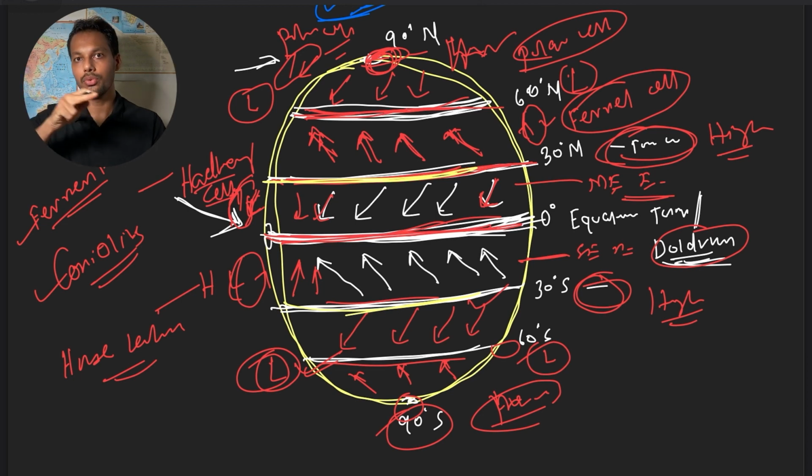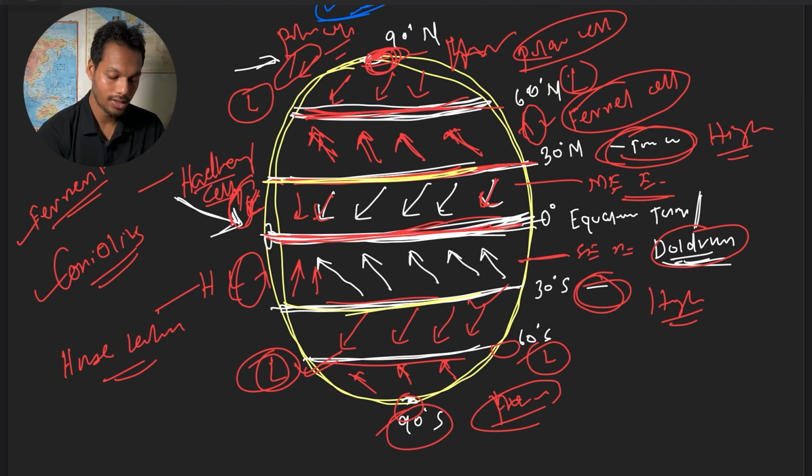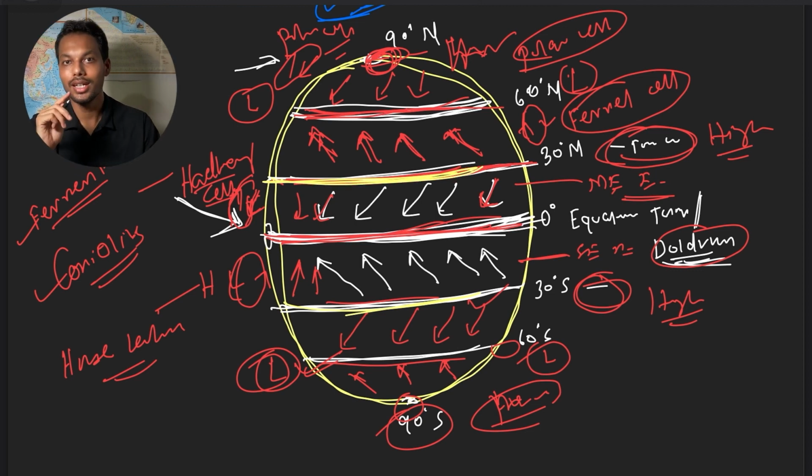But in upper atmosphere, the wind moves from equatorial low to subtropical high and temperate low to subtropical high, and both these winds coming in the upper atmosphere collide at the subtropical high. So there the wind movement is very less.